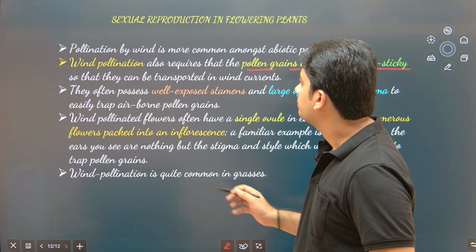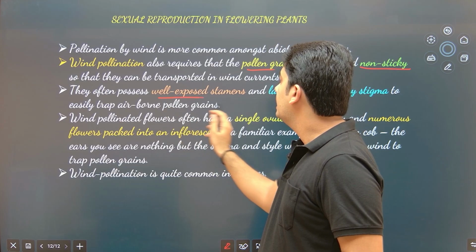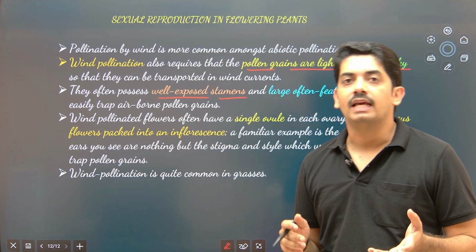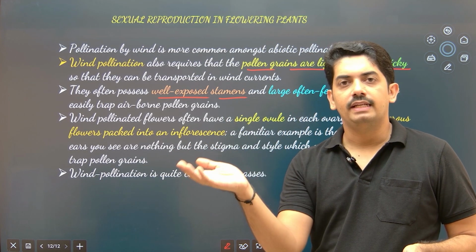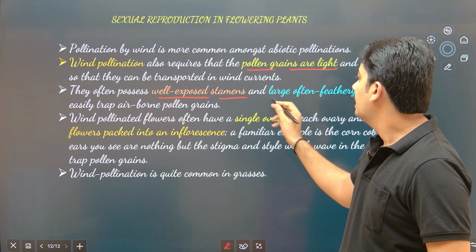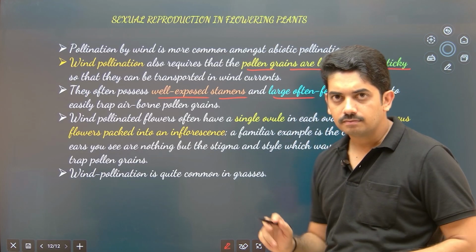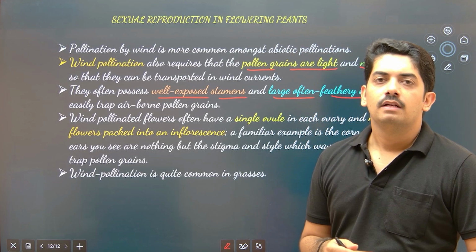Then, they often possess well-exposed stamens. Well-exposed stamens help in waving in the wind, and pollen grains are easily released. Then, large, often feathery stigma. See, feathery stigma helps in trapping the pollen grains.